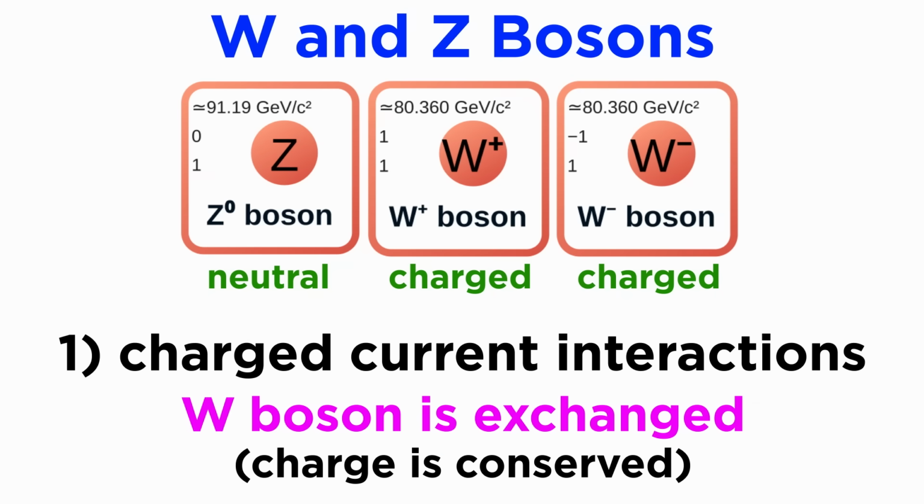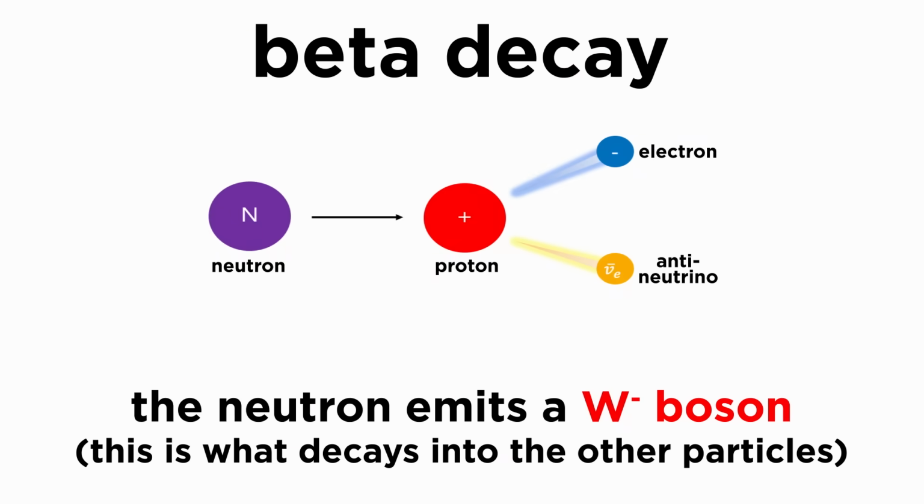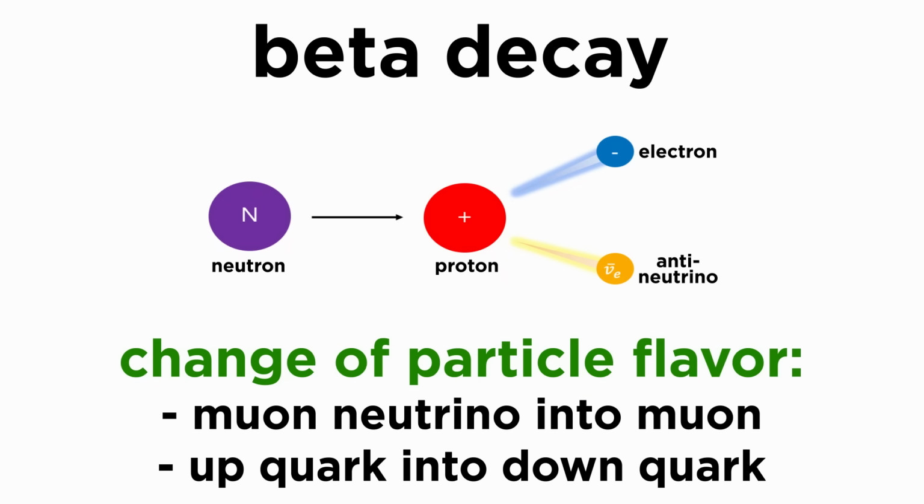In charged current interactions, a W boson is exchanged, which changes the electric charge of the particles involved due to the fact that the W itself has charge, and charge must be conserved. For a process like beta decay, a neutron turns into a proton by emitting a W- boson, which quickly decays into an electron and an antineutrino. These interactions can change particle flavor, such as turning a muon neutrino into a muon, or an up quark into a down quark.